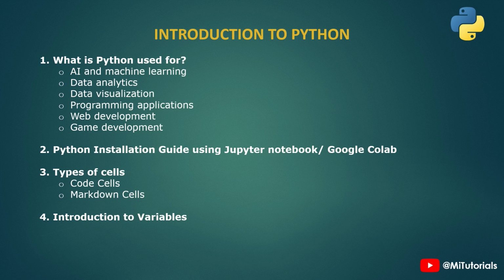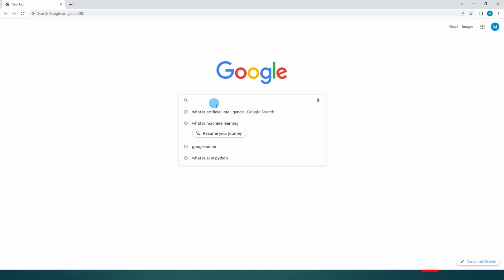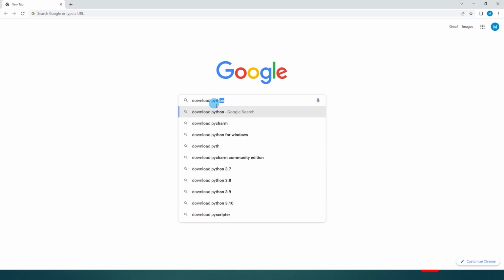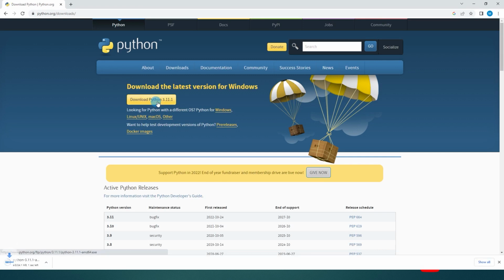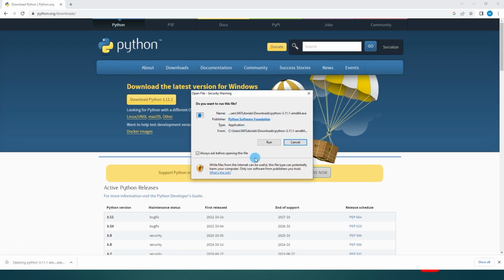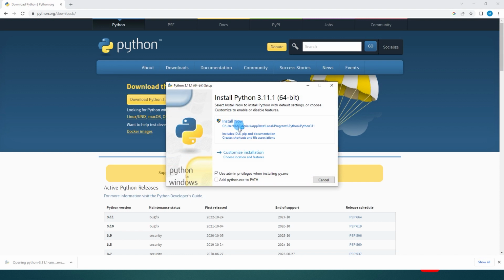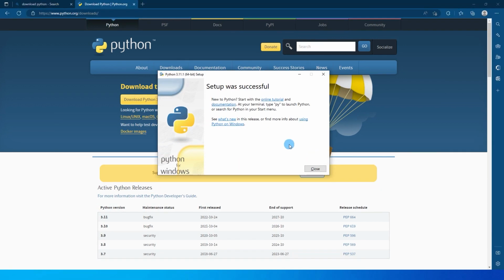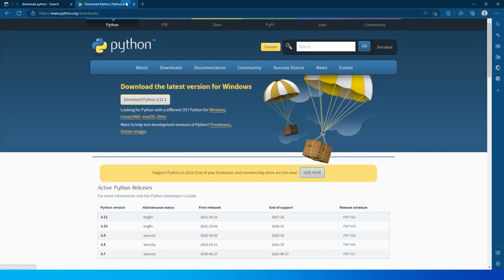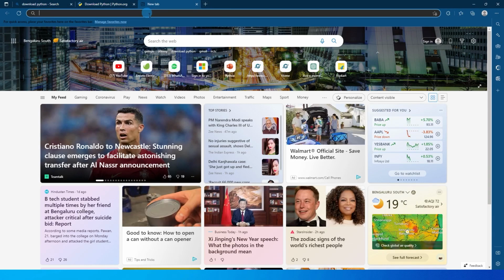So let's get started. Let's go to Google and type in download Python, and you can visit the first website over here and click on download Python. The Python file gets downloaded. You can run this file and click on install now. Once the setup is successful, let's close this.